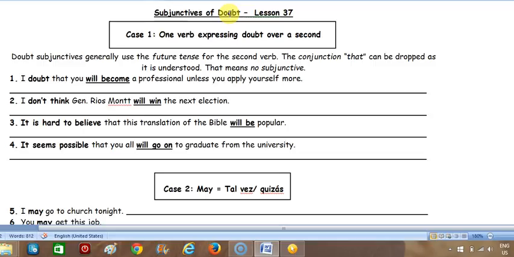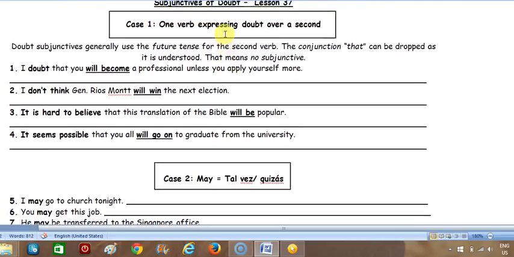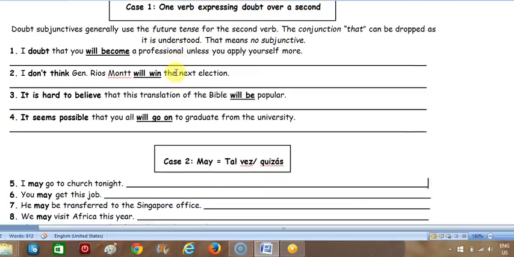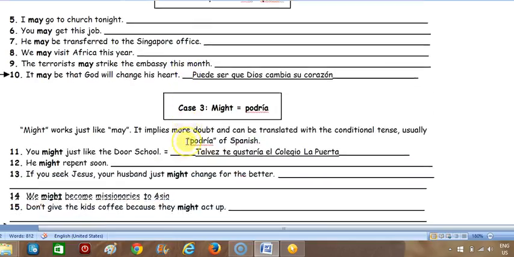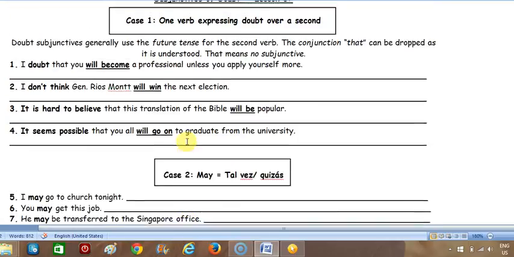So in lesson 36 we saw that there are three uses for subjunctives: influence, doubt, and emotion. And we looked at the subjunctives of influence, and we saw that you use an infinitive in English where the subjunctive of influence is used in Spanish. Today we're going to look at the second use, which is doubt. So we have three cases. Case number one is going to use the future tense. You're not going to see the subjunctive. Then case number two and case number three. So we'll look at these one by one.